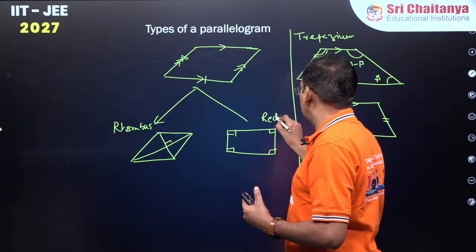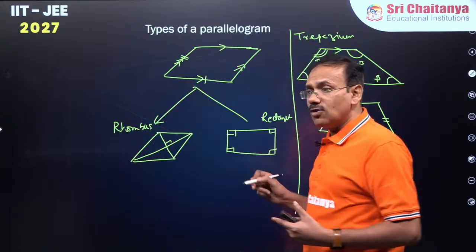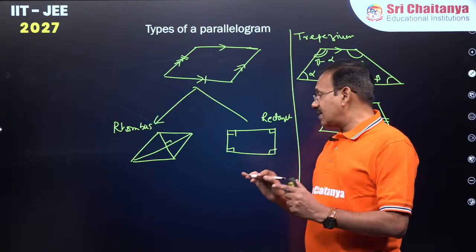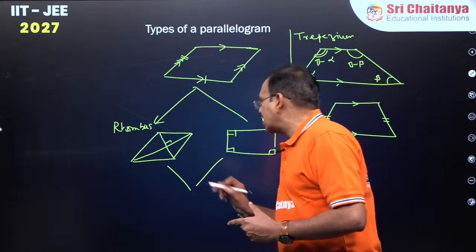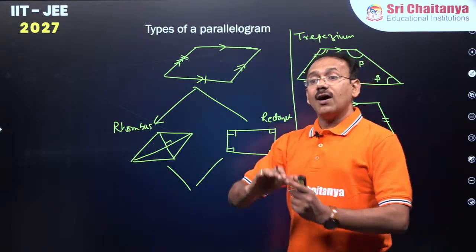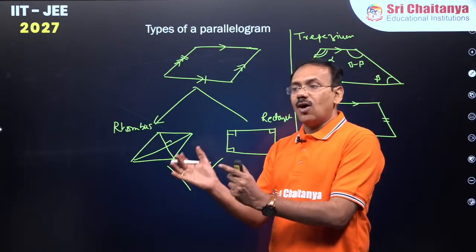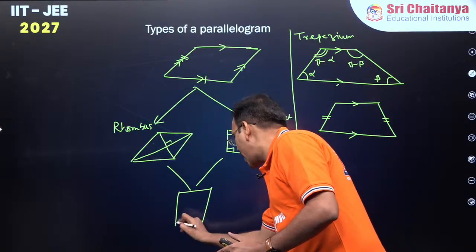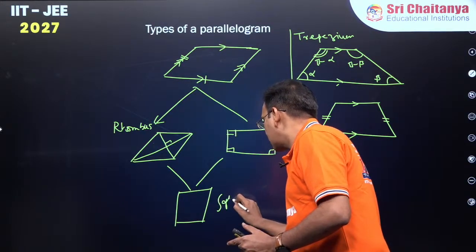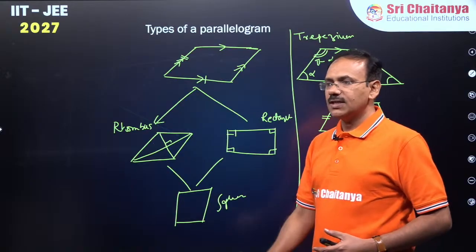Okay. Now you may also say square, but dear students, a parallelogram in which both the conditions are fulfilled, that is all sides equal and all angles equal, such a parallelogram is called a square.